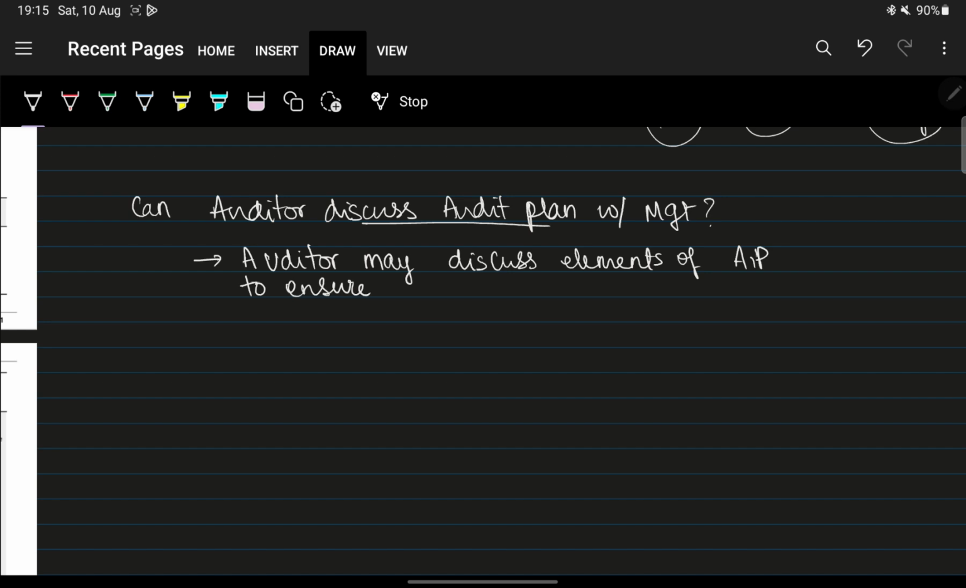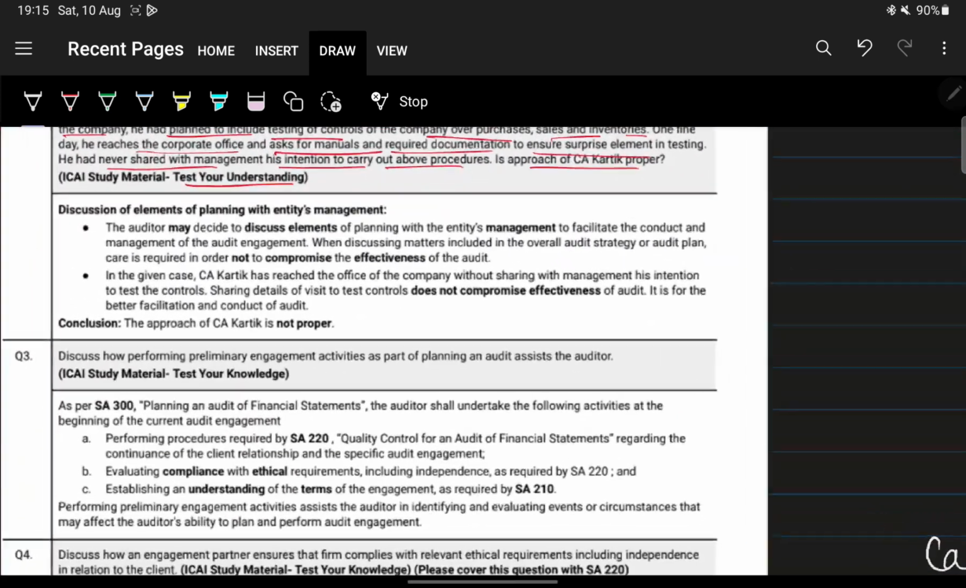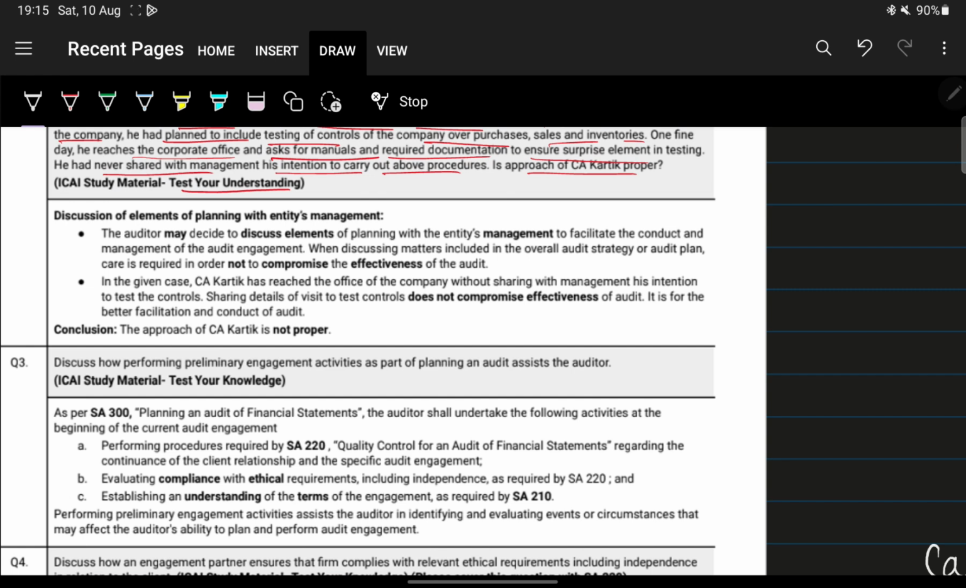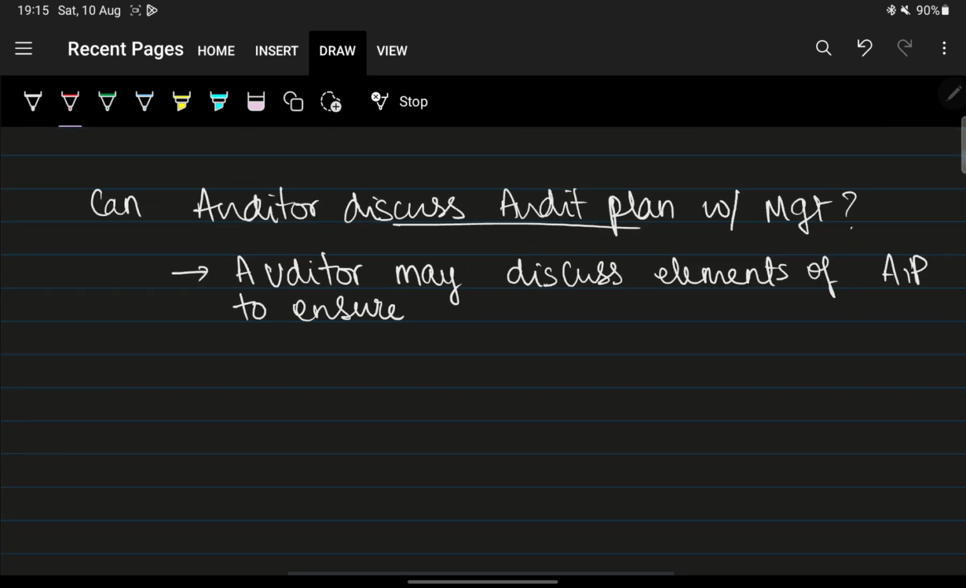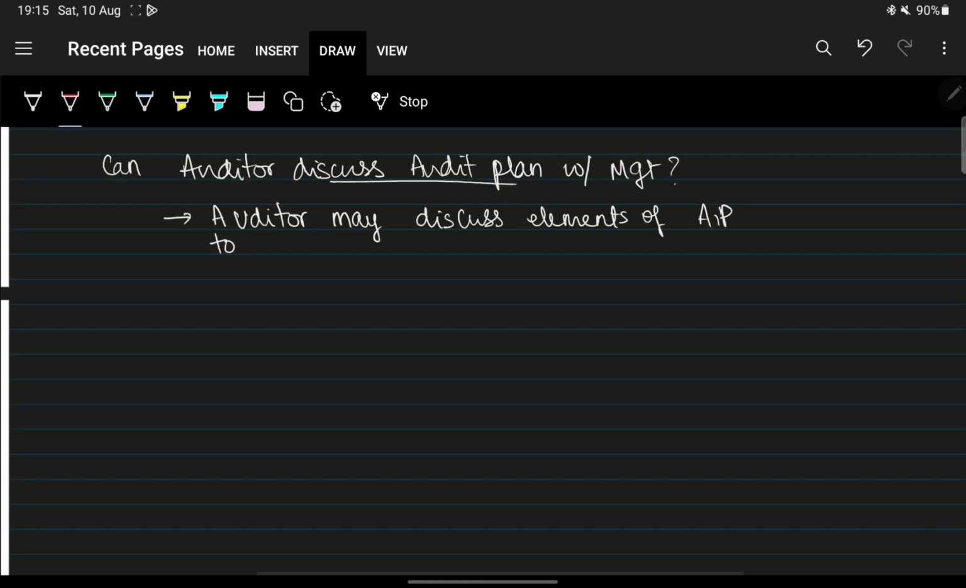To facilitate the conduct and management of audit. Okay, to facilitate the conduct and management of audit. So there were only 3 points.